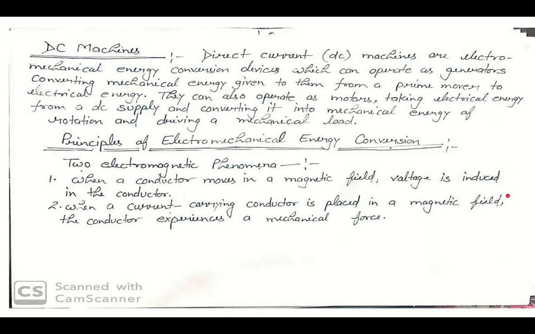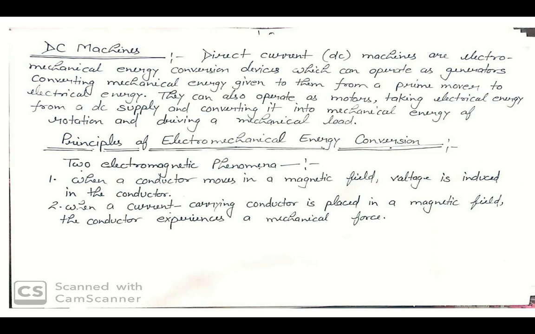Electromechanical energy conversion takes place via the medium of a magnetic field or an electric field. But most practical converters use a magnetic field as the coupling medium between electrical and mechanical systems.